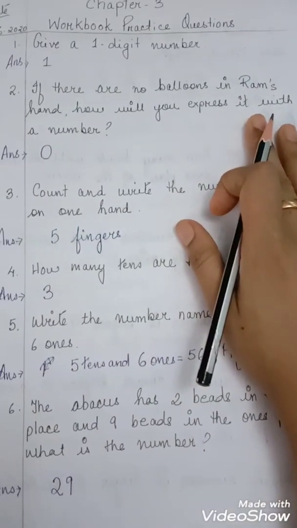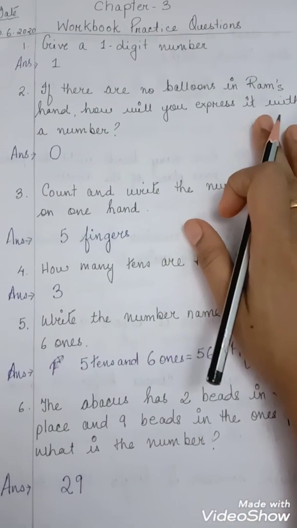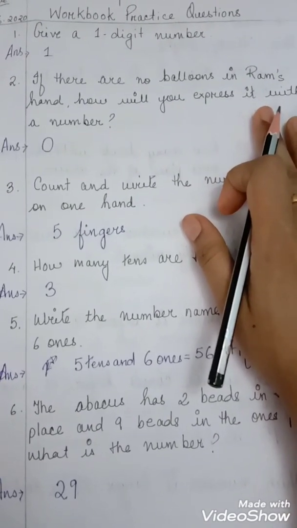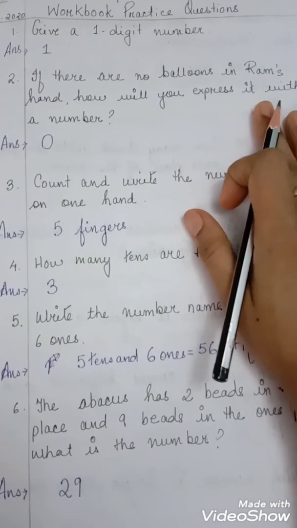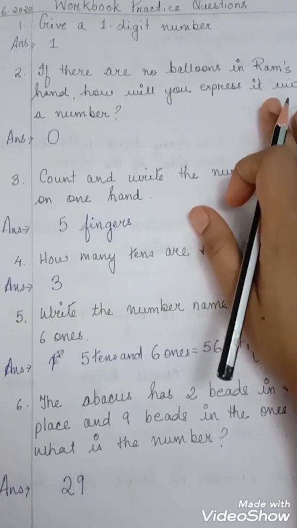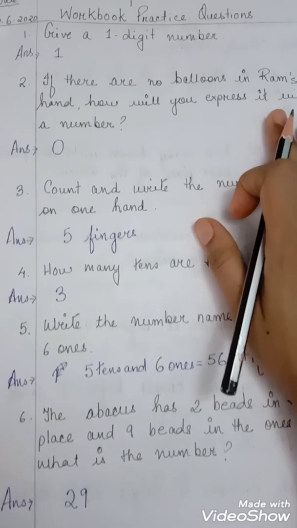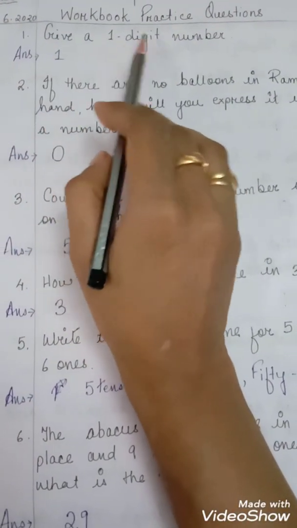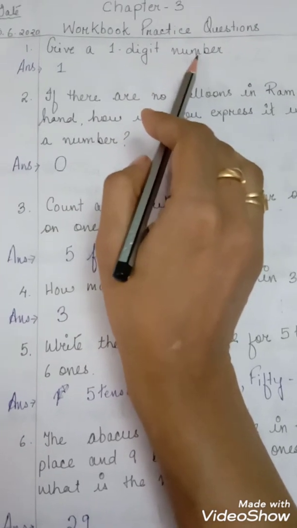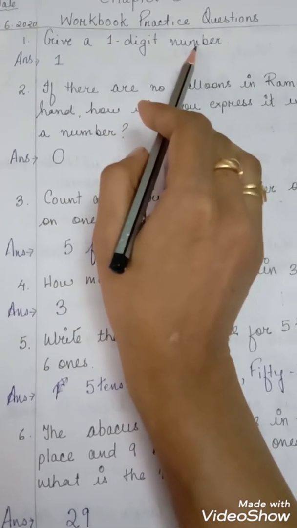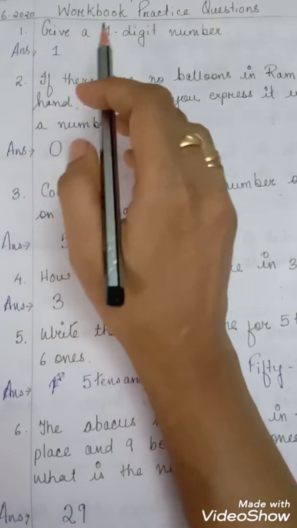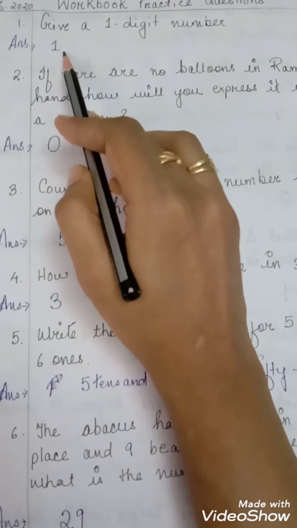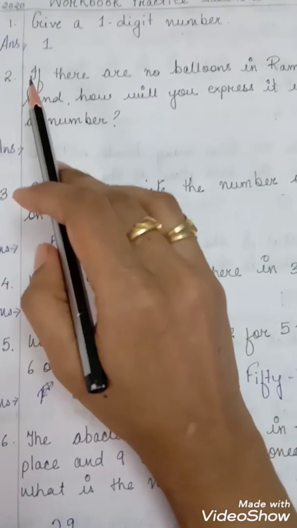So, now, children, I'll be discussing with you all workbook practice questions from page number 19. Okay. So, everyone, take out your workbook, page number 19. So, first question, what is given you see here? Give a one-digit number. That means the question is asking to give a one-digit number. So any number you can write. So the answer I have written is 1. Clear? Question number 2.